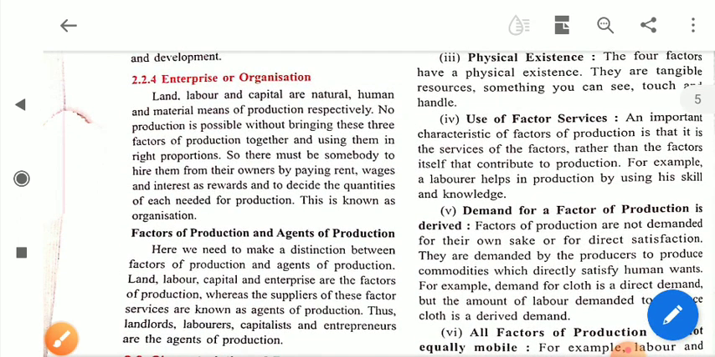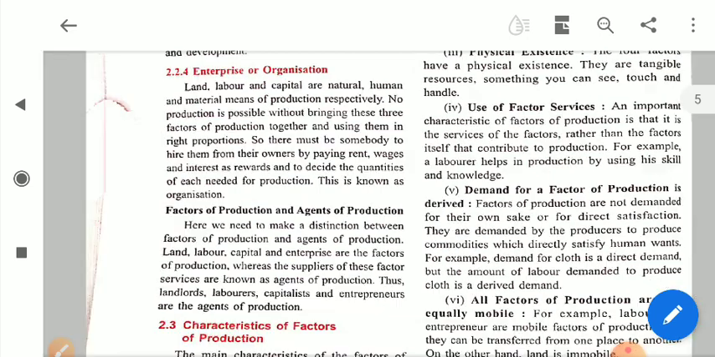Now whatever you pay for the factors of production is simply known as factor payment. We have factors of production like land, labor, capital, entrepreneur. For all these factors of production, we have to pay a certain amount of return, which is known as factor payment. For example, for land you will give rent, for labor you will give wages and salary, for capital you will give interest, and for entrepreneur you will give profit. So all these are factor payments which you give to the factors of production.